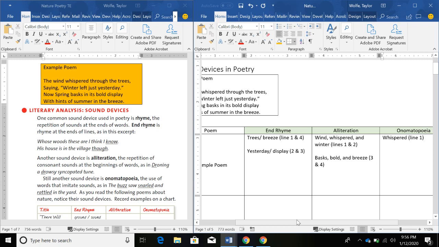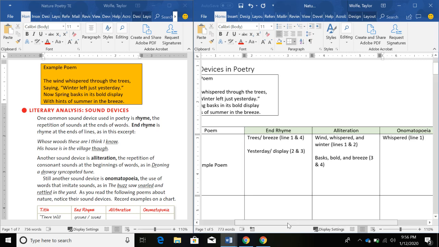The effect wasn't a sound that you would hear. Personification is anytime a non-human object is given human qualities. So we have the wind whispering, we have winter saying, winter leaving, and spring basking. So those are 3 examples of personification, but they're not sound devices, so we're not going to put them on the chart. But if you notice them, then that's good. It means you're a careful reader.